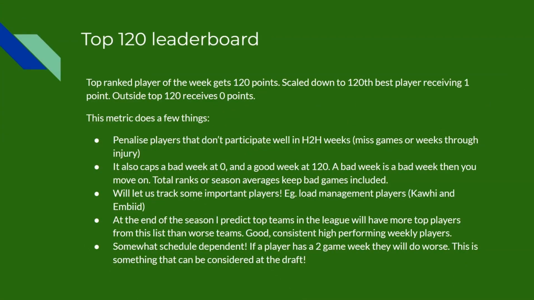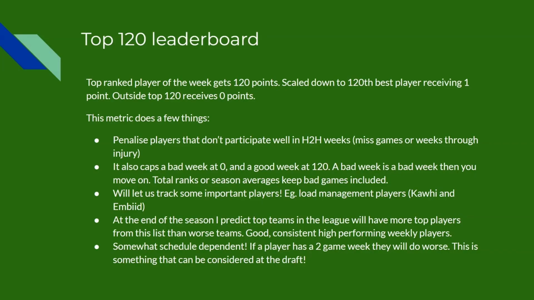So, the Top 120 leaderboard. This is a metric that I've come up with where each week the top ranked player of the week will get 120 points, and this is then scaled down to the 120th best player receiving 1 point. Outside the top 120, you receive 0 points. So if you don't play or you just have a really bad week, you get 0 points for that week.